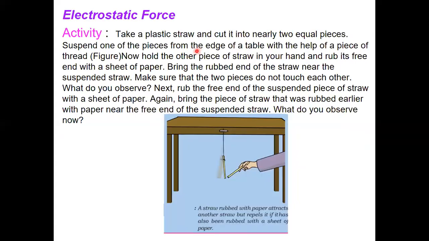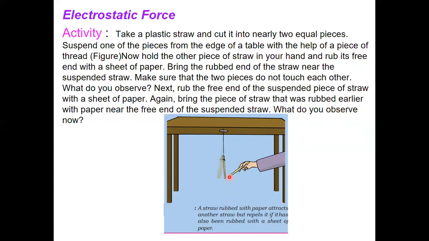See children, first you have to take a plastic straw and cut it into two pieces. Now suspend one piece of the straw from the edge of the table. Now you take another piece of the straw. First you rub this straw with a piece of paper and bring it near the suspended straw.